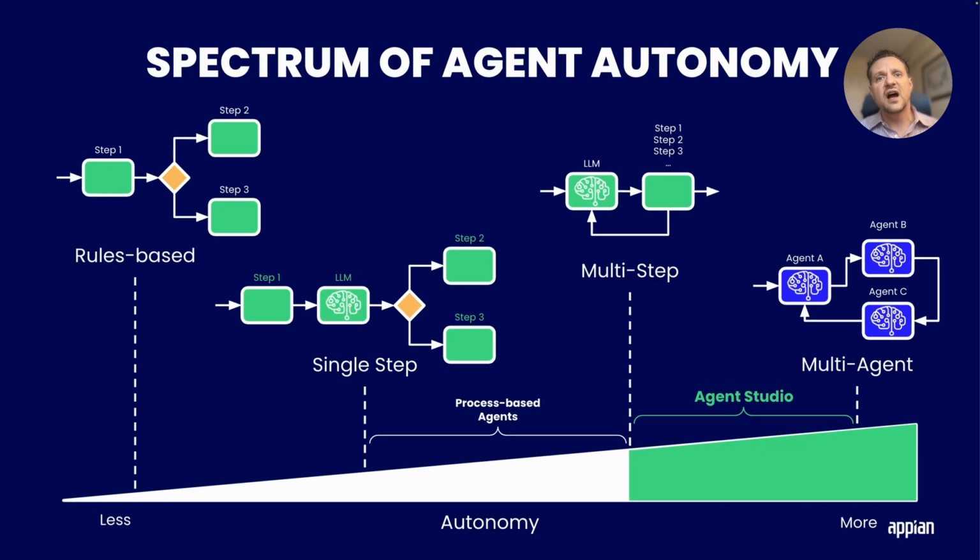Now, agents can really operate at a number of different levels of autonomy. When I say autonomy, what I mean is the agency that these agents have to make their own decisions, their decision-making power, if you will. Everything that you see on this slide here, Appian can support, this whole range of agent autonomy, but Agent Studio lives in the green part of this spectrum. So effectively, the agents we're talking about are autonomously defining a multi-step plan, they're executing it, and they can even work together in different roles, so we can have multi-agent situations.